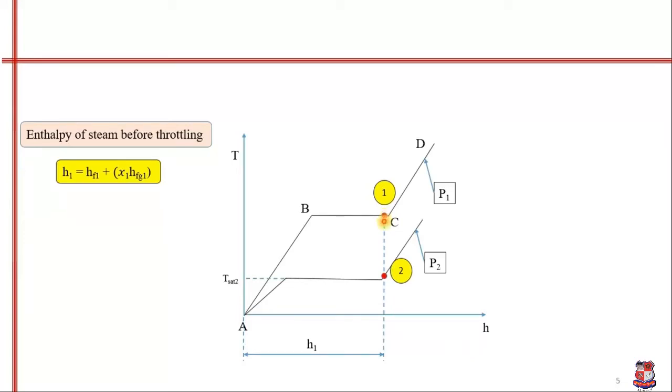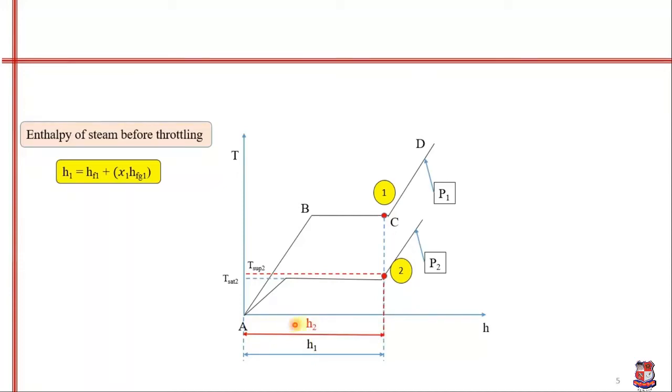So we find the intersection of this enthalpy H1 and this pressure line. We can find the new state of steam after throttling in the superheated region corresponding to pressure P2. The temperature will be T superheated, which is measured by a thermometer, and the enthalpy will be H2. From the graph we can see that H1 is equal to H2.